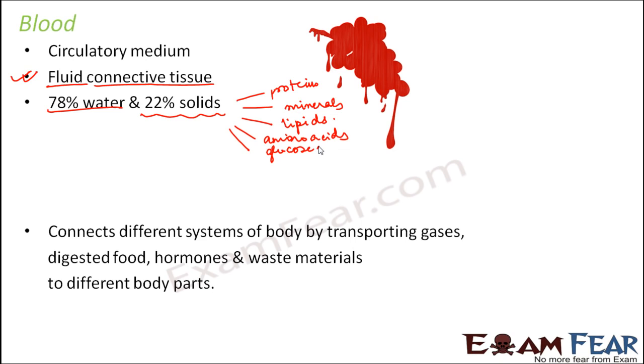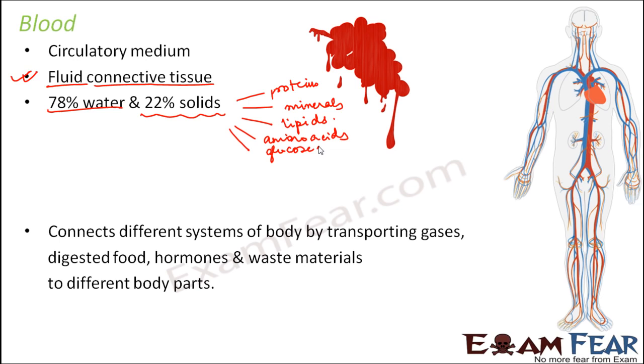All the cells present in our body, starting from our head to toe, all of them need the nutrients. So those nutrients need to be transported everywhere. Similarly, all the cells are undergoing various processes inside them, so all the cells will give out some waste materials as a result of those processes. They want to dispose of them, so they send all their waste materials to the blood, and then blood carries them to the appropriate place so that they can be excreted out of the body. That is how blood acts as an extremely strong connective tissue which flows throughout our body and connects different parts of the body together.